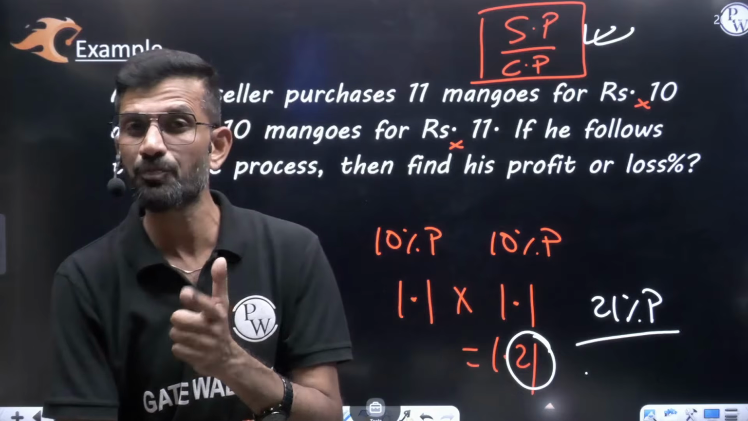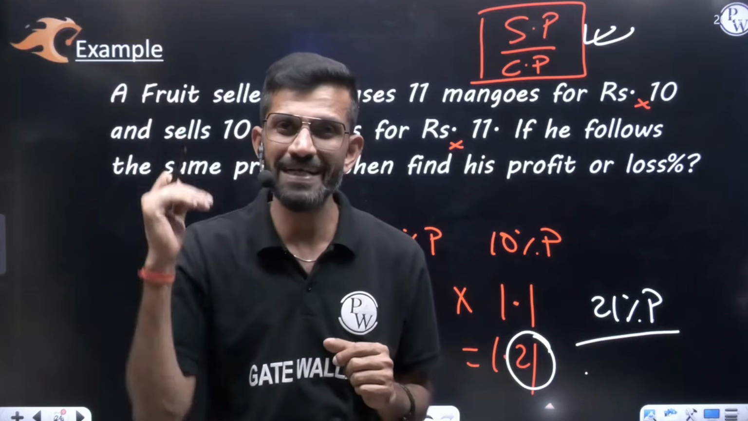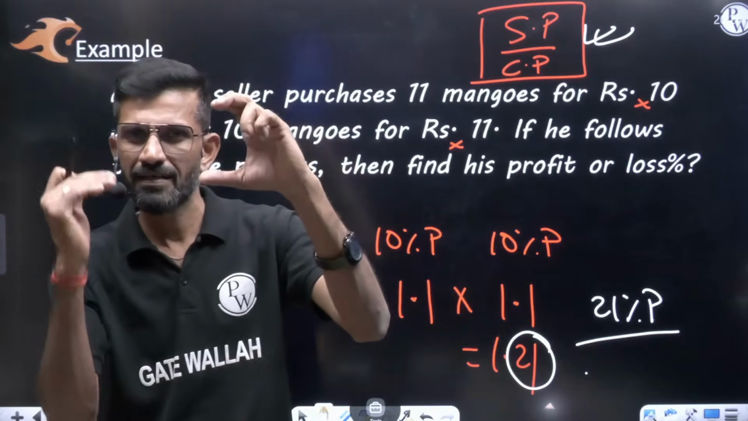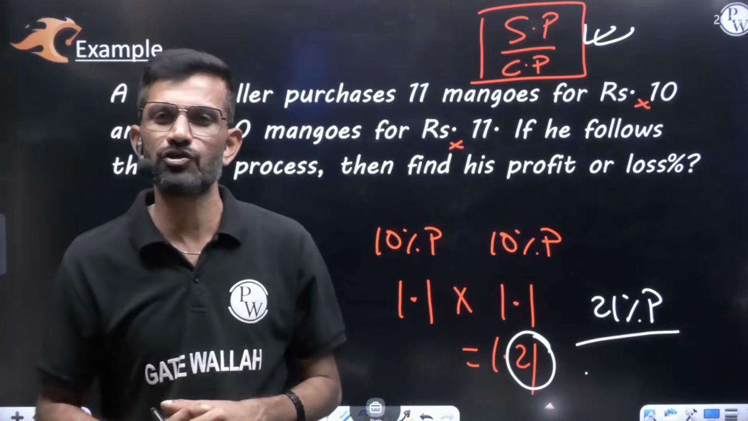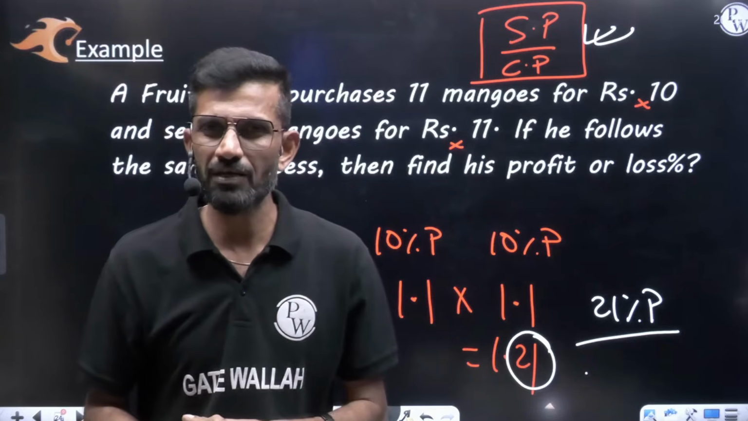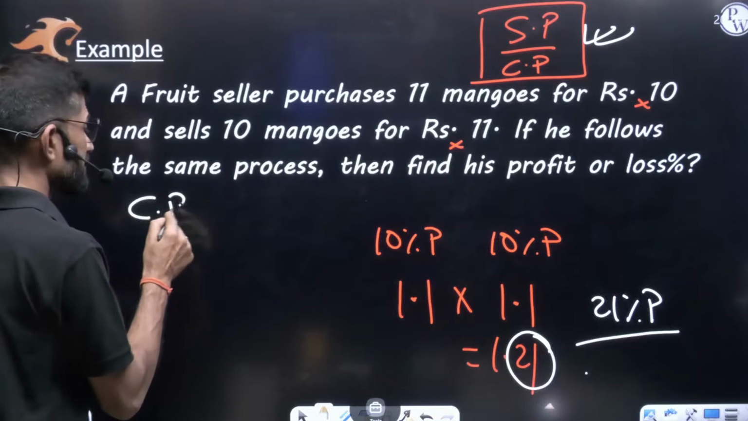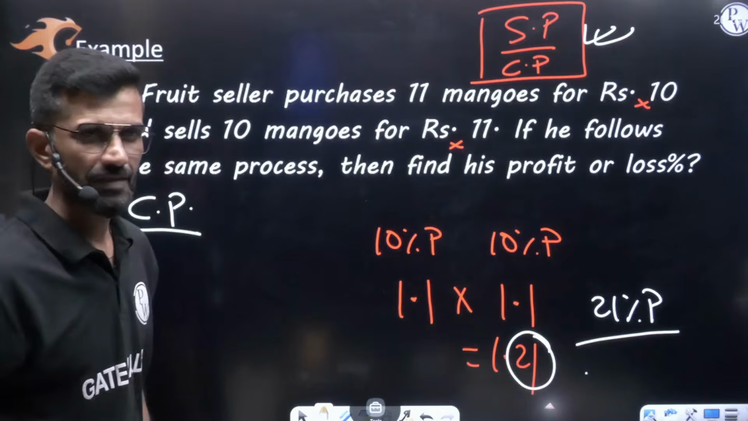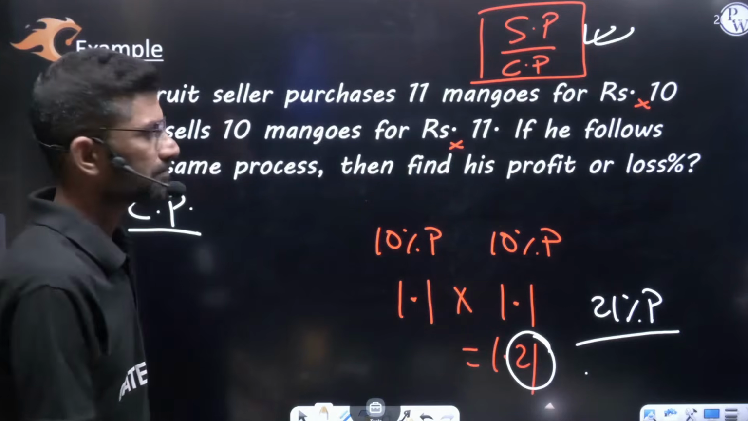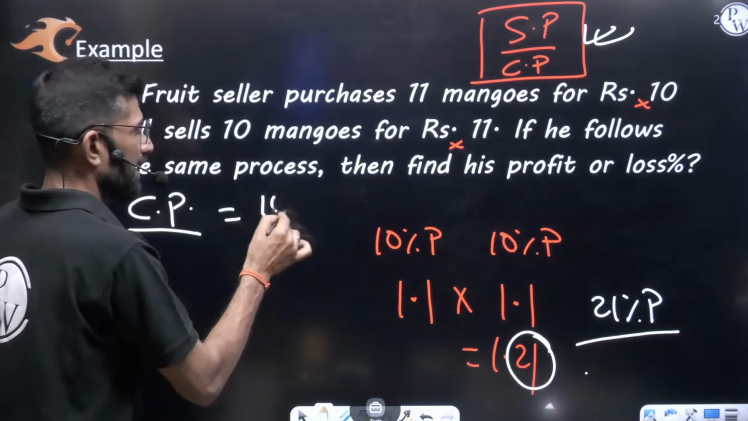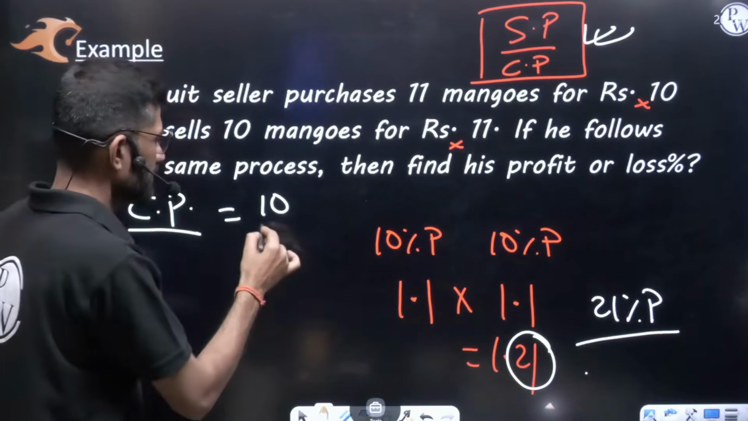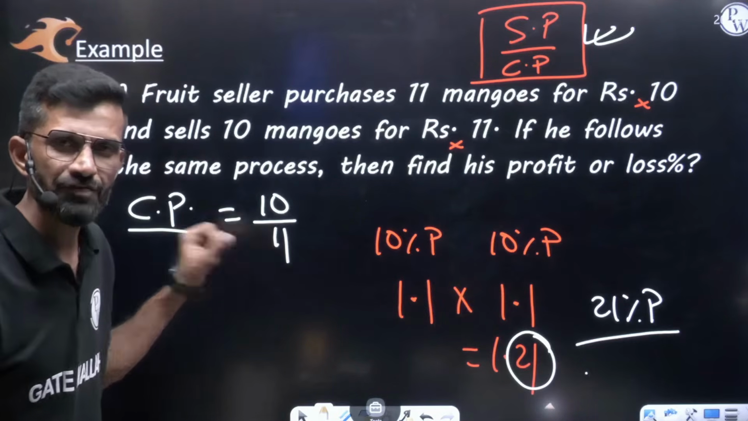How did you get this 50 rupees? 500 divided by 10. Total money spent divided by number of products you are taking, you are getting each product value. Similarly, let us check the cost price of each mango. How much money is he investing? 10 rupees. And how many products is he taking? 11 products. This is the cost price of each mango.